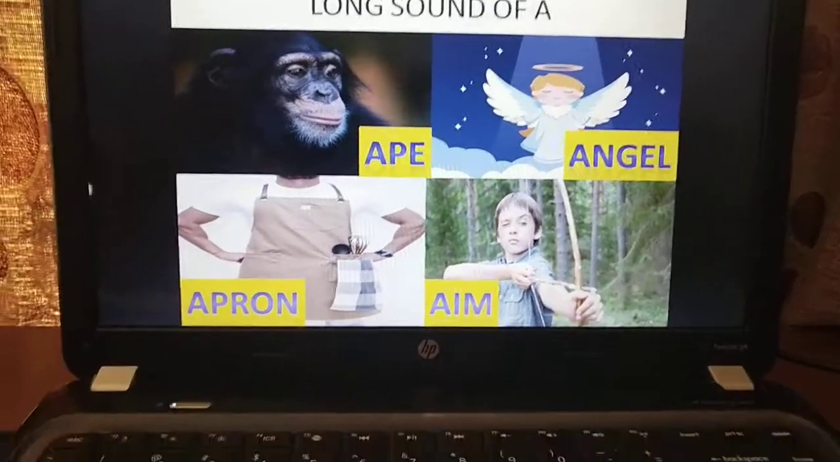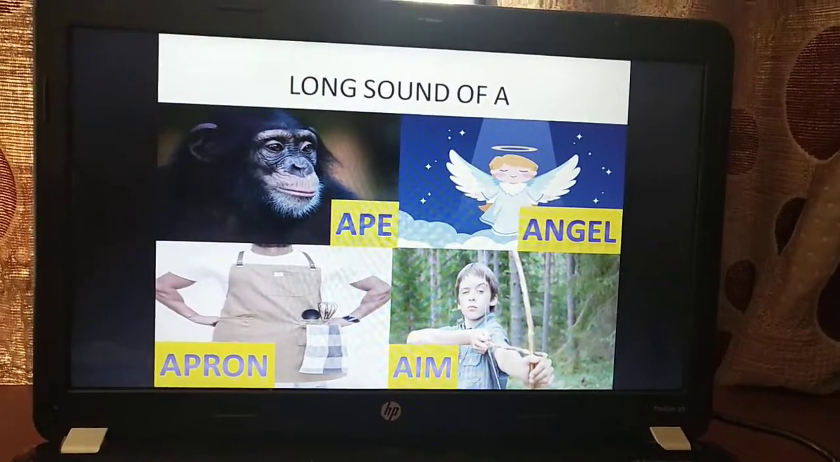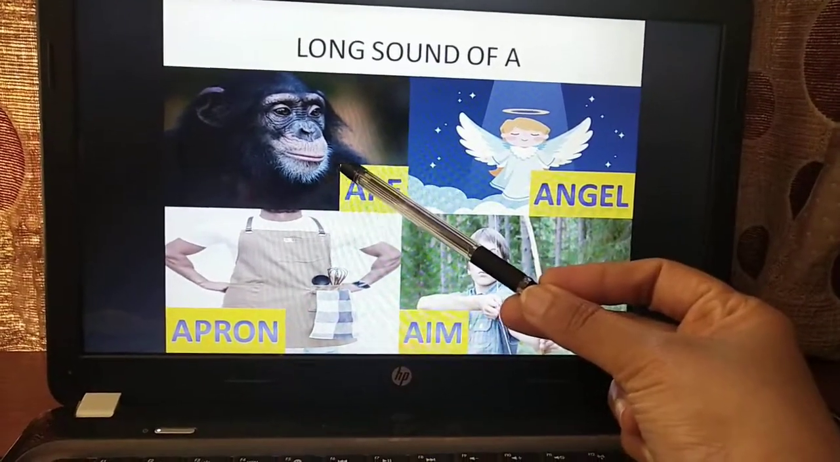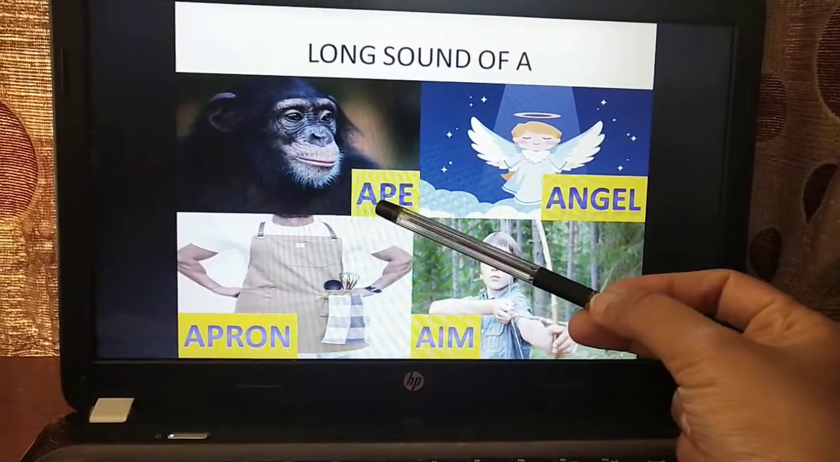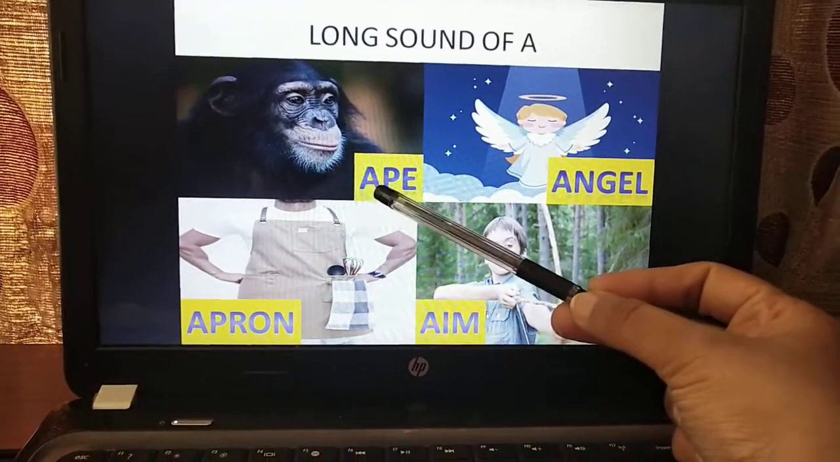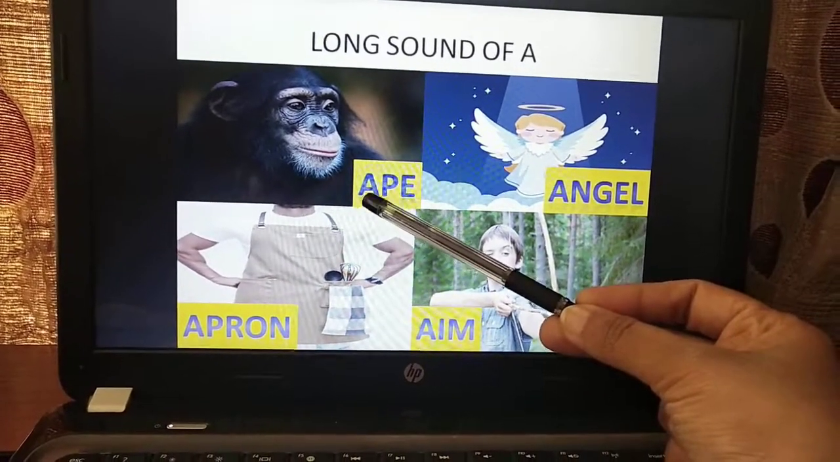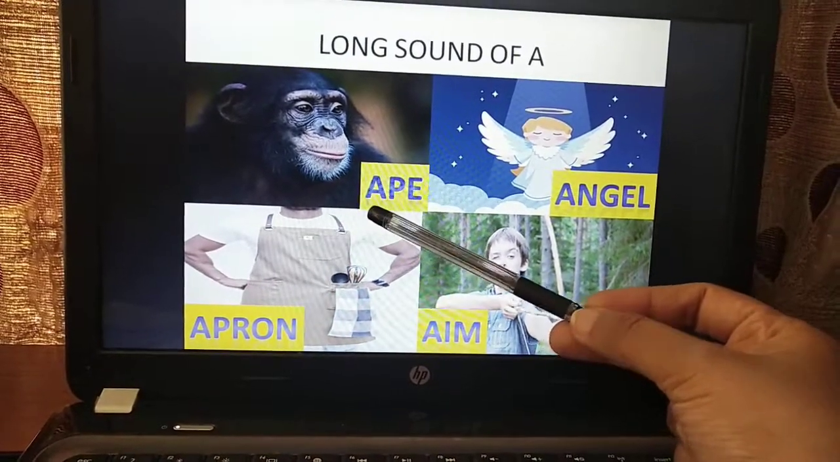So first let us look at the long sound of vowel A. So you see few pictures here. The first one is a monkey. You call a monkey also an ape. Okay, so A-P-E, ape. So here you don't say app, you say ape. Okay, so that is the long sound of vowel A. A. So that is ape.